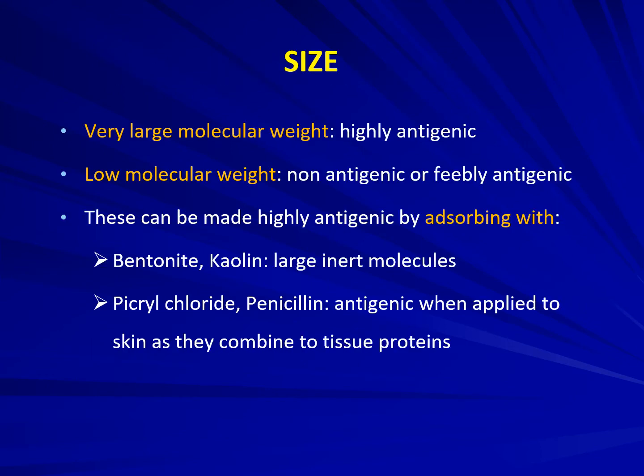Let's see the size of an antigen. If it has a very large molecular weight, it is highly antigenic. If it has a low molecular weight, it is non-antigenic or feebly antigenic. And these can be made highly antigenic by adsorbing with either bentonite or covalent linkage. They can become large inert molecules. Then picryl chloride and penicillin are antigenic only when applied to the skin, as they combine to the tissue proteins present in the skin.